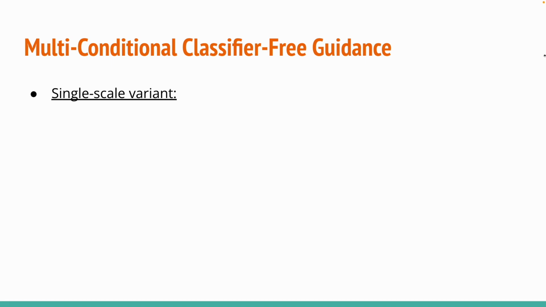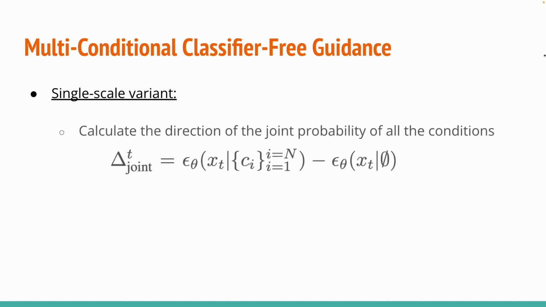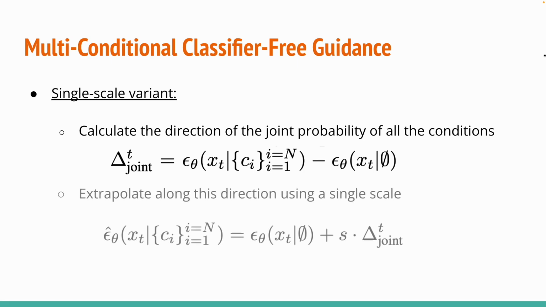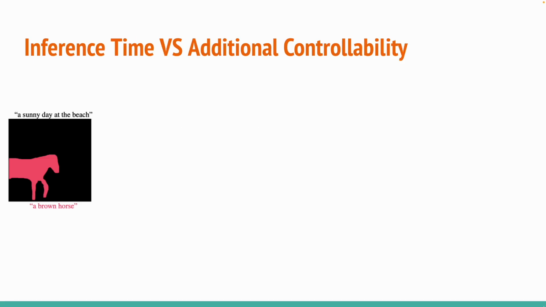However, the execution time grows linearly with the number of conditions. Hence, we suggest a faster single-scale variant that involves calculating the joint direction for all the conditions. Then, extrapolate towards this direction using a single scale. The slower multi-scale approach enables additional controllability.